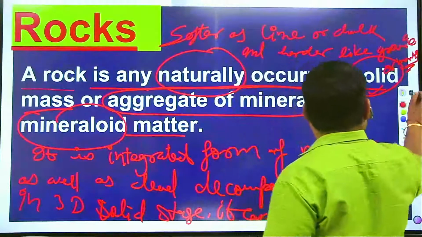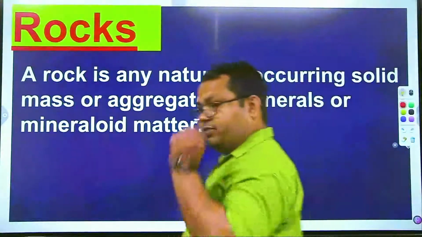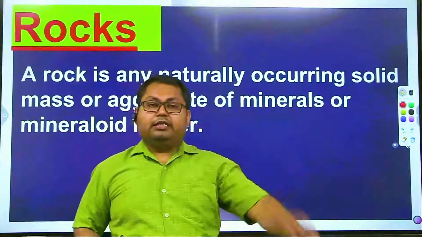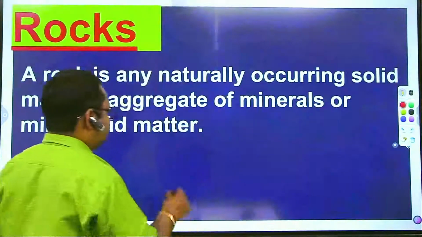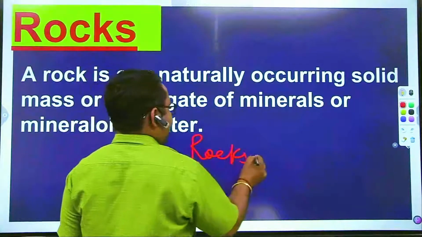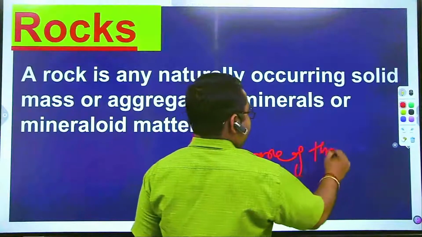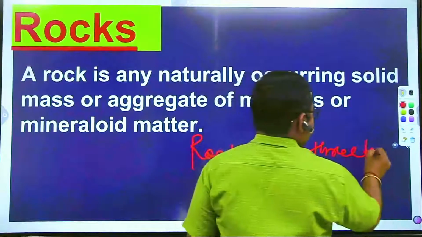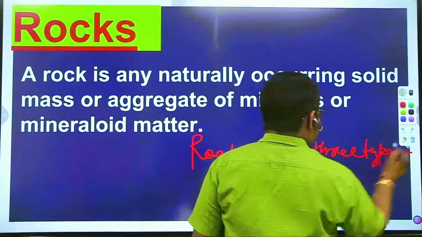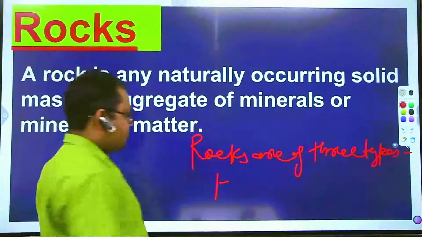On the basis of different mechanism of formation of the rock, it is of three types. Rocks are of basically three types. One is igneous rock.